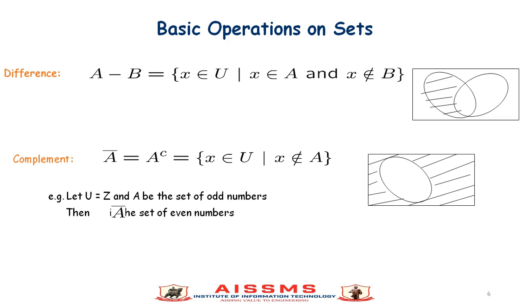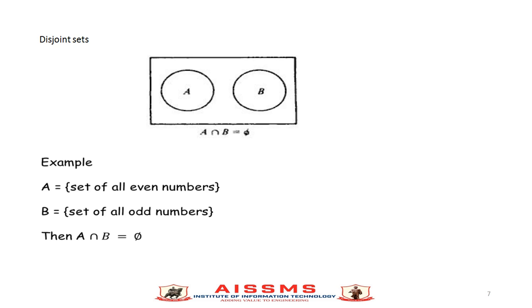Let U be equal to Z and A be the set of odd numbers, then the complement of A is the set of all even numbers. Disjoint sets. Disjoint means there is nothing common between two sets. For example, if A is the set of all even numbers and B is the set of all odd numbers, then A intersection B is equal to the empty set.